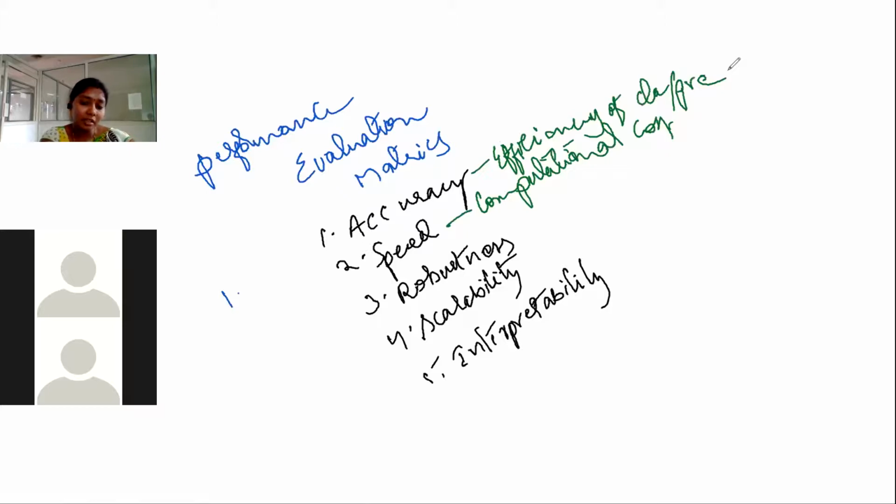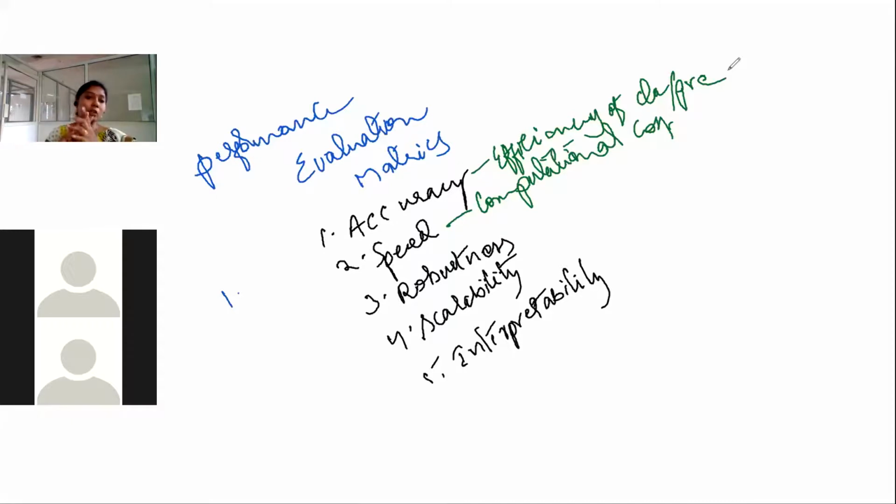So once the model is constructed with the classifier or predictor, by using that model, what is the computational cost associated with using that model?